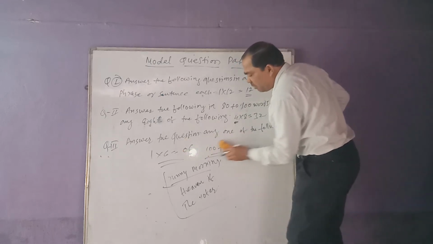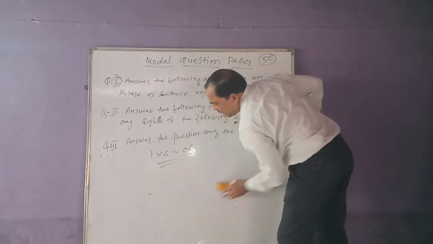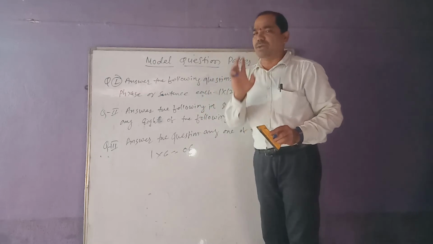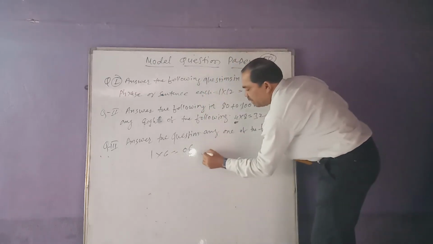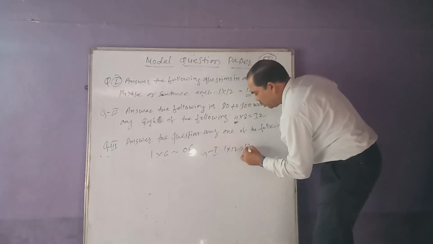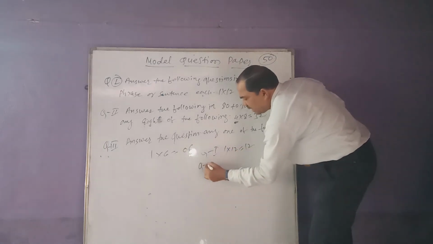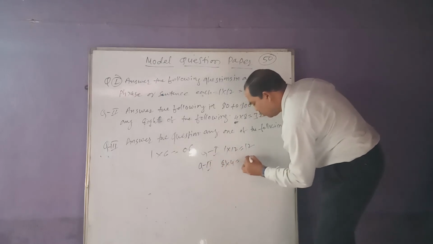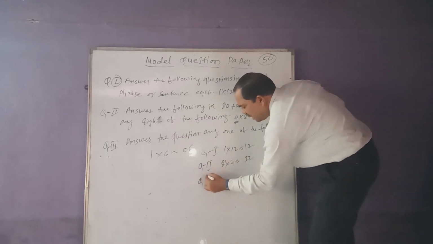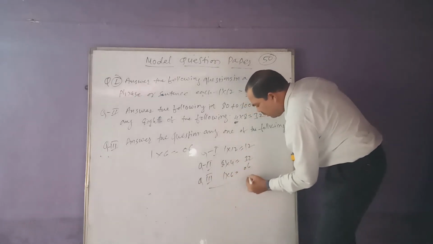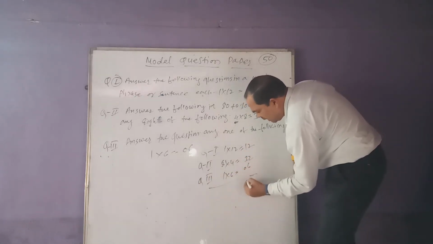In this one, 3 questions will be given. Out of 3 questions, you have to write the answer of any one of the questions. So now, question number first one, 1 into 12 is equal to 12 marks. Question number Roman second, 8 into 4 is equal to 32 marks. And question number Roman third, it is 1 into 6 is equal to 6 marks. So how much is that value? Yes, it is totally 50.